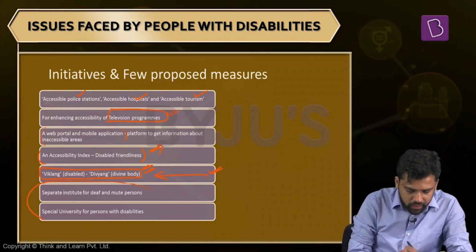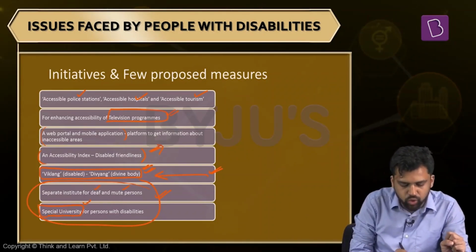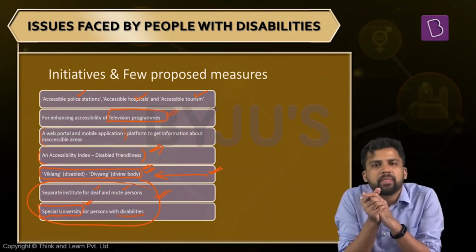Apart from that, separate institutions need to be created for people with some form of impairment. For example, those who cannot hear, those who cannot speak. A special university will also be created for people with disabilities. So these are some provisions under the Accessible India Campaign.